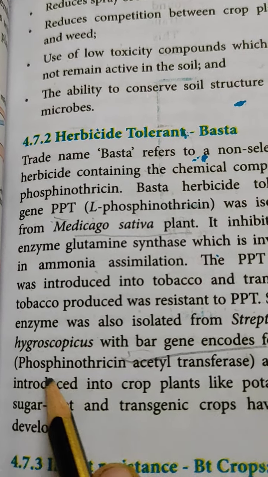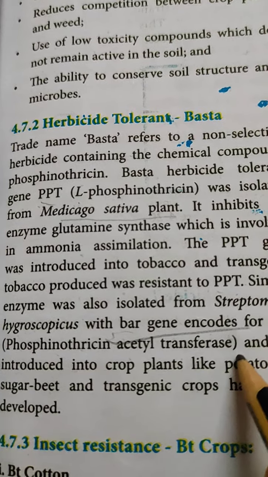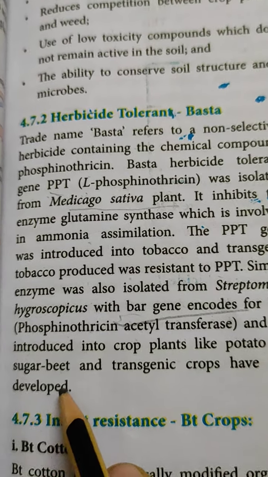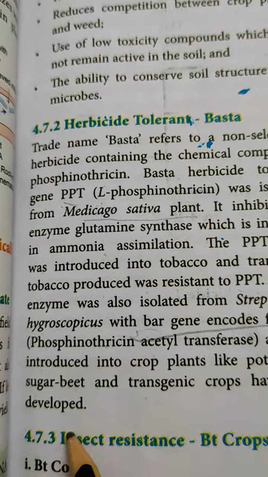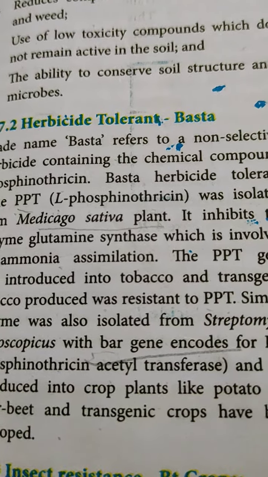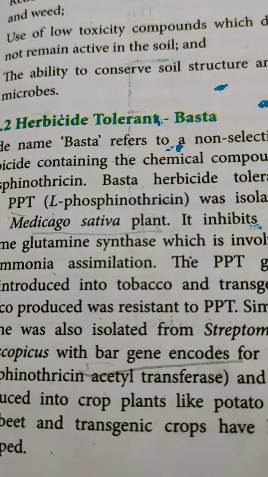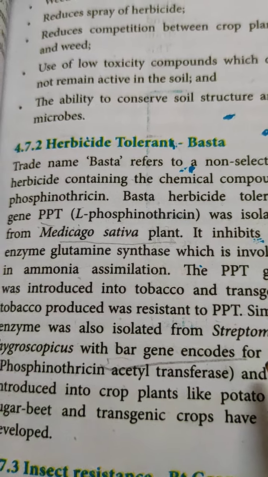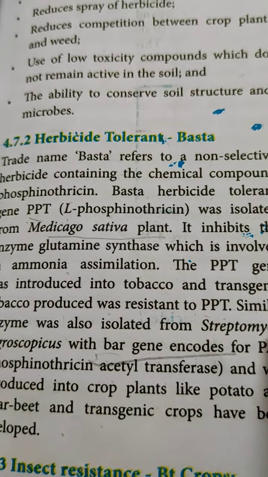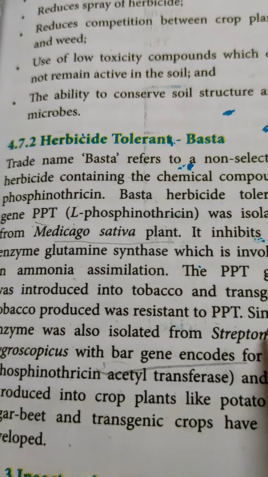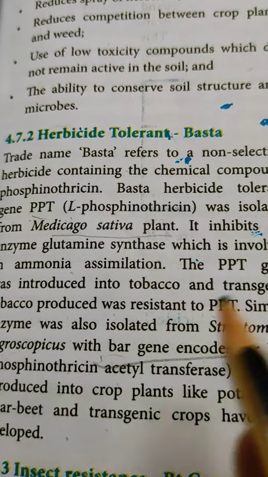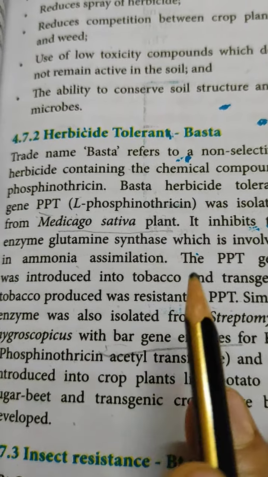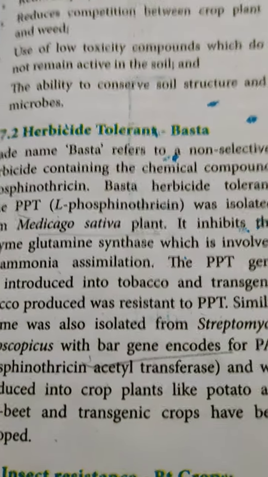What is the full form of PAT? Phosphinothricin acetyl transferase. It was introduced into crop plants like potato and sugar beet, and transgenic crops have been produced. Basta is the herbicide used to kill herbs or weeds, but crop plants may also be affected. So genetically transformed plants have been developed that can tolerate this herbicide. That means they will not be affected by Basta.